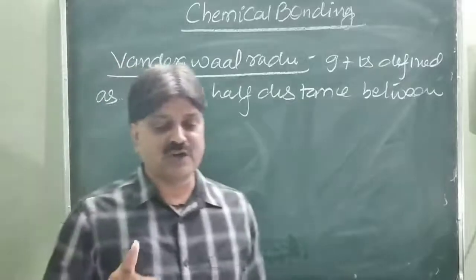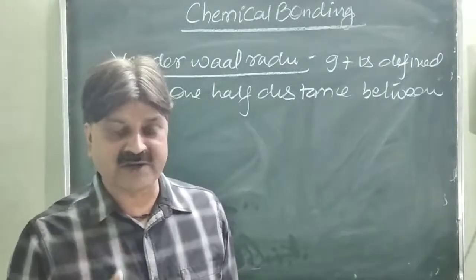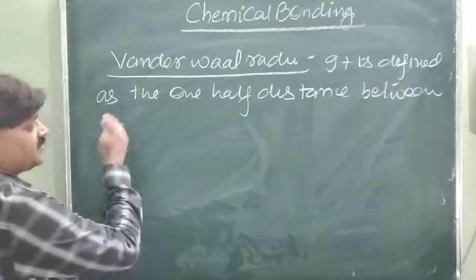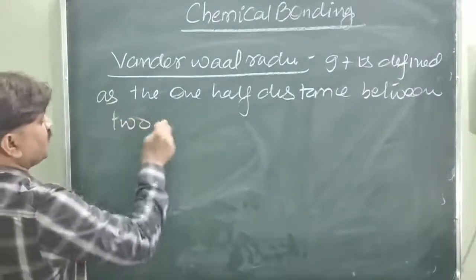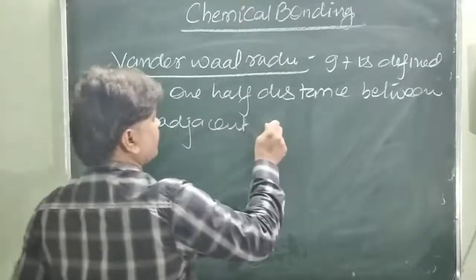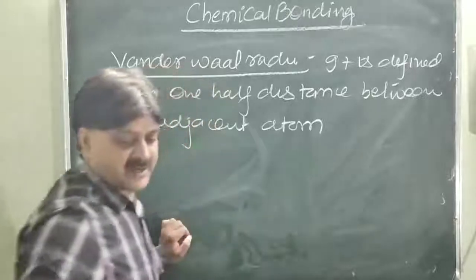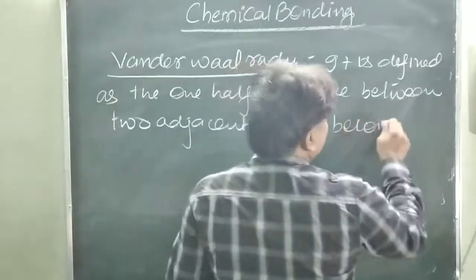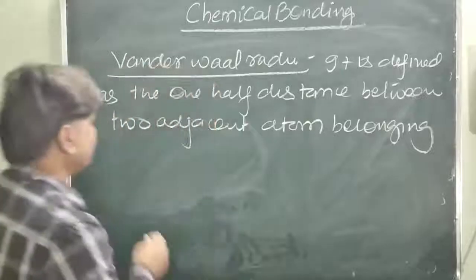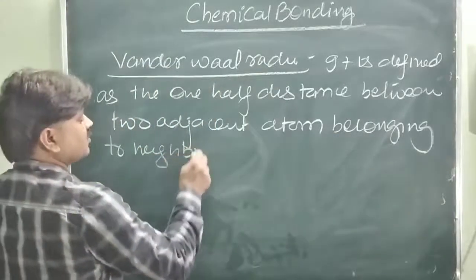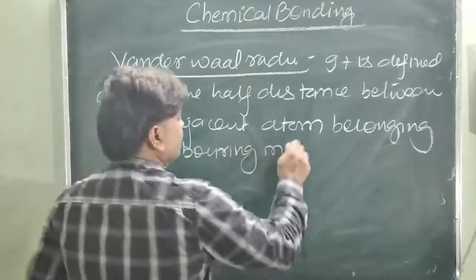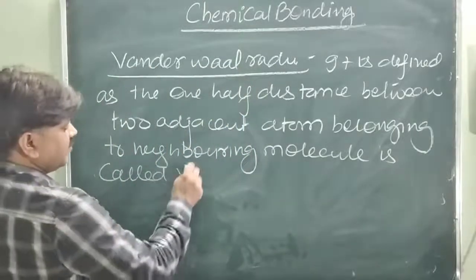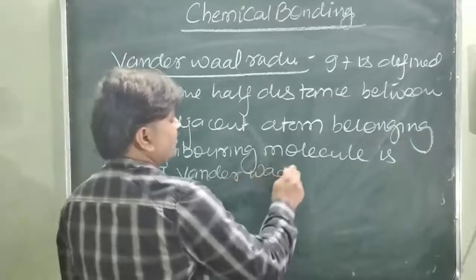One half the distance between the nuclei of two adjacent atoms belonging to the neighboring molecules is called van der Waals radii.